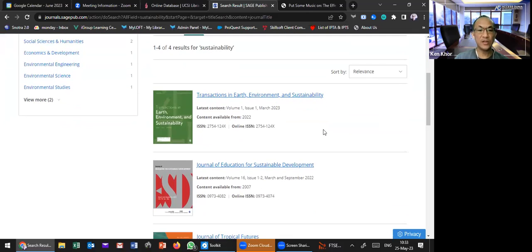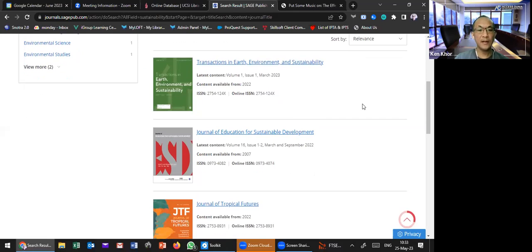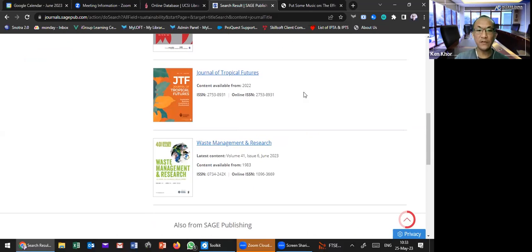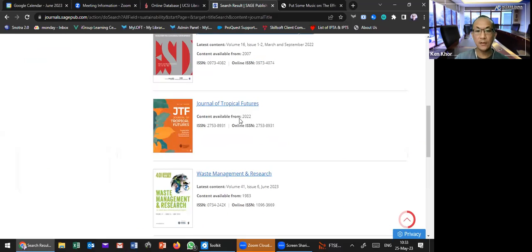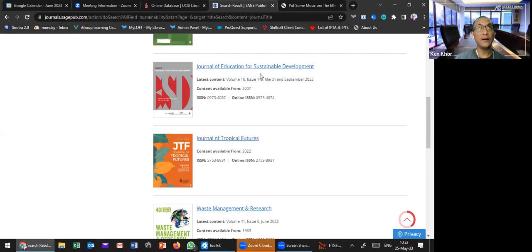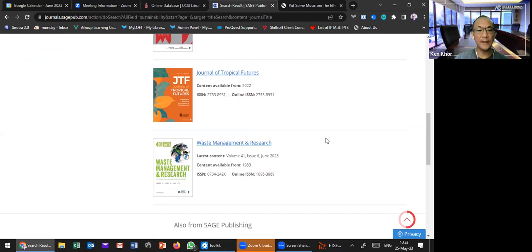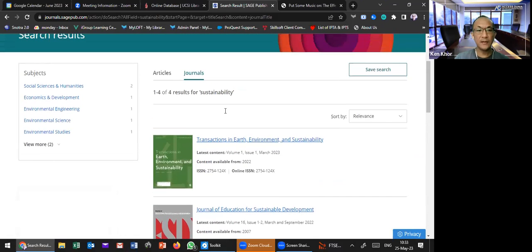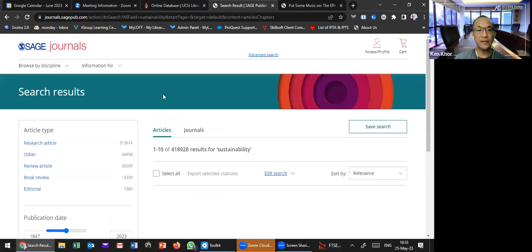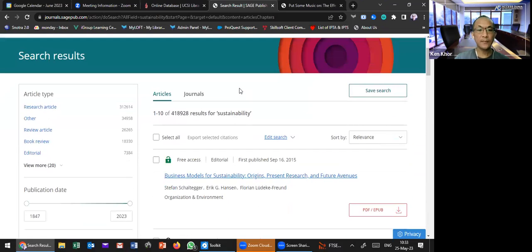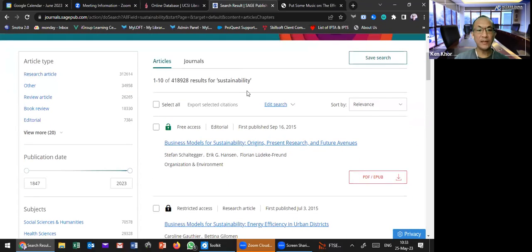So these are Transactions in Earth, Environment, and Sustainability, and then this is Journal of Education for Sustainable Development, Journal of Tropical Futures. This one is not in the journal title, actually it is in the full text. Okay, so you can see. But let's go back to the article level.